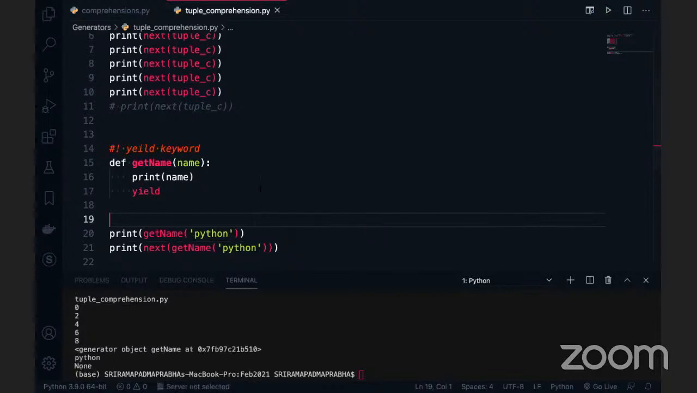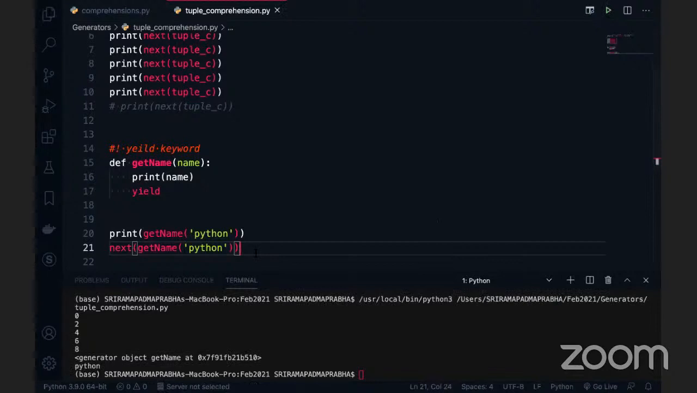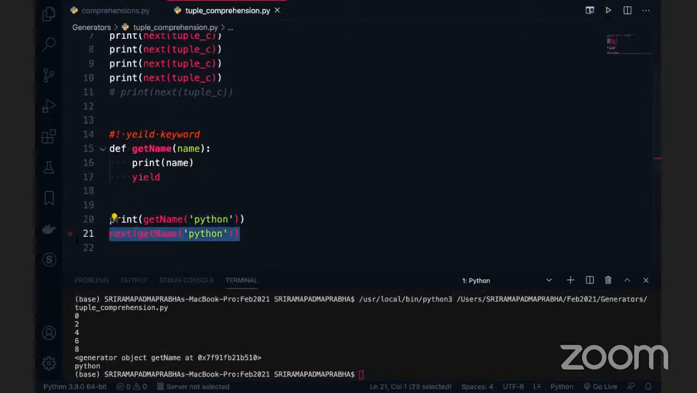Python is coming. It's because of the reason why None is coming: we don't need print here. Print is already there inside it. Am I correct? Print is already there inside it, so you don't need to print two times. Okay, so now I'm going to execute this code again. You'll get the same output.